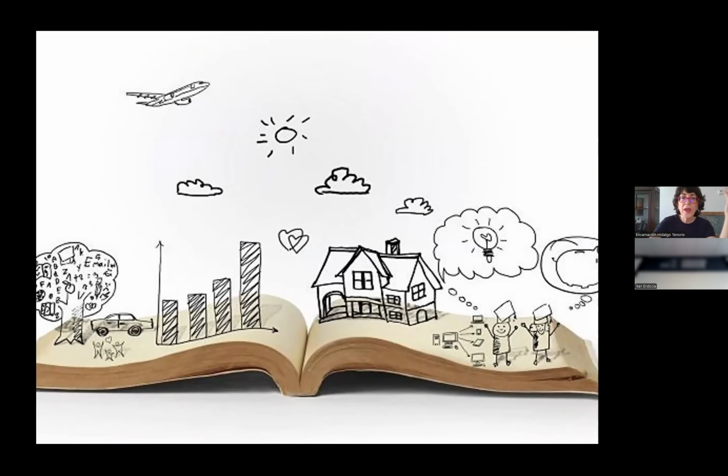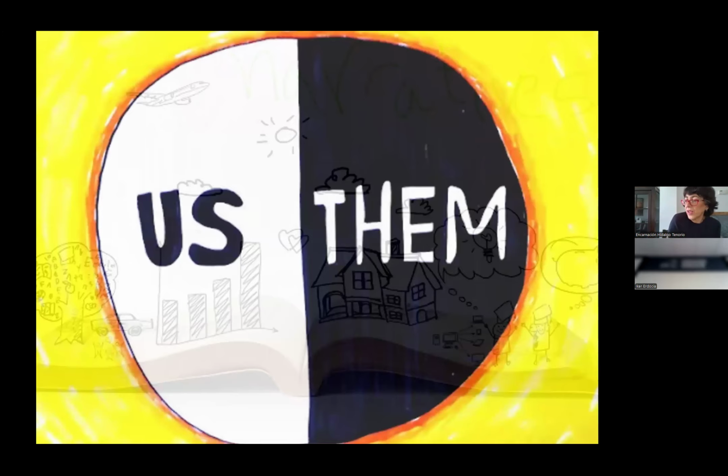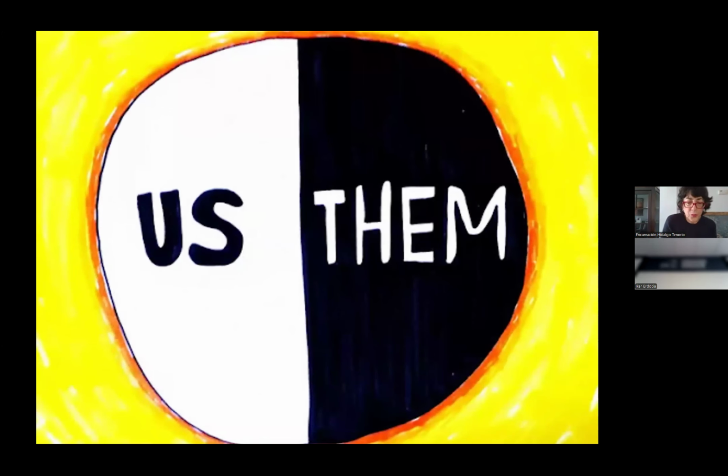And the narratives that we are getting familiar with are basically those where there is an us, the good people, the clever people, the just people, versus the others. In this case, we can include any minority groups, and there are so many minority groups. Women are a minority group. People with special needs are a minority group.